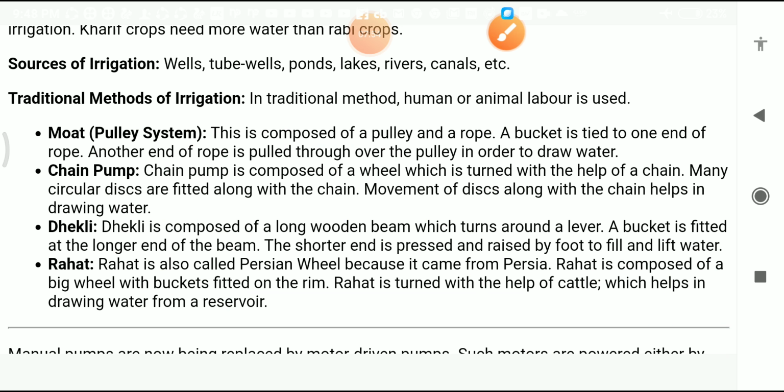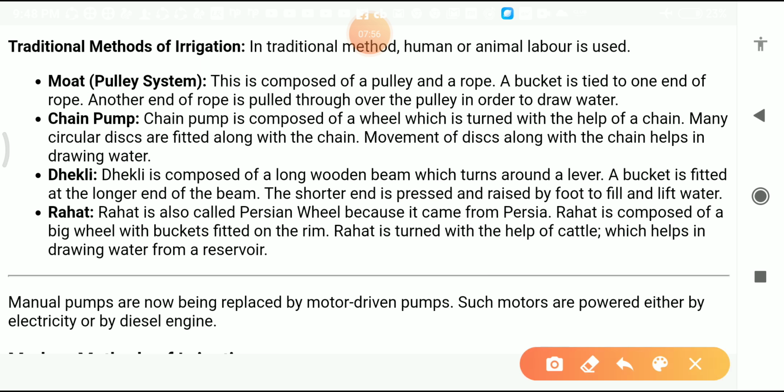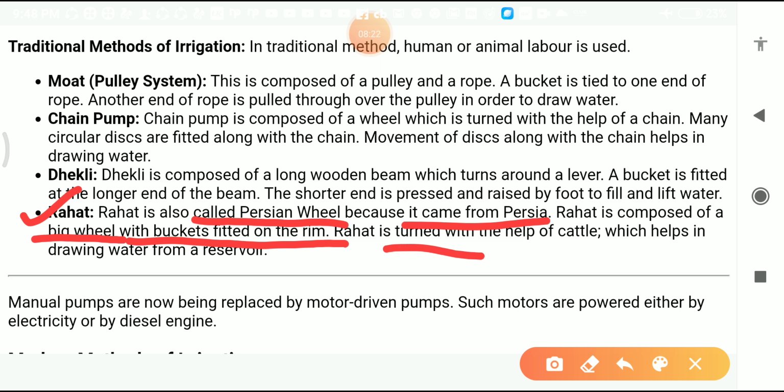Now the next one is the rahat. Rahat also comes under the traditional methods of irrigation. The rahat is also called the Persian wheel because it came from Persia. Rahat is composed of a big wheel with buckets fitted on the rim. Rahat is turned with the help of a kettle, which helps in drawing water from the reservoir.